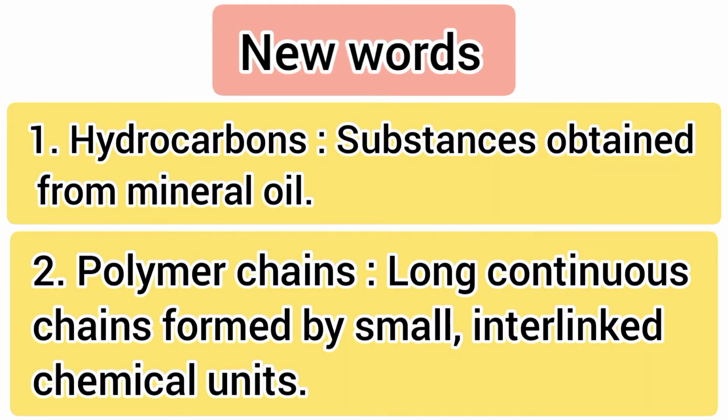Children, now let us see few new words. First one is hydrocarbons, substances obtained from mineral oil. And second one is polymer chains, means long continuous chains formed by small interlinked chemical units.